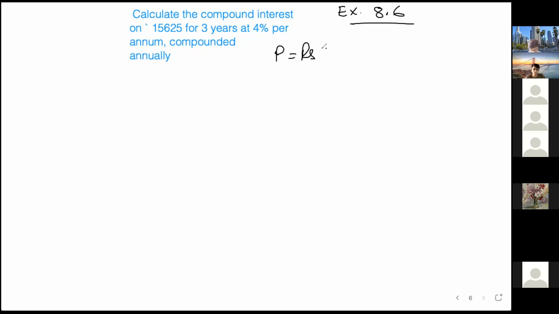P is rupees 15625. Time is 3 years, and rate is 4% per annum.